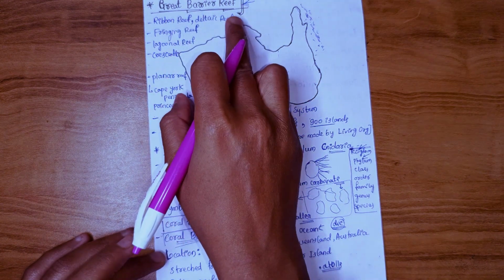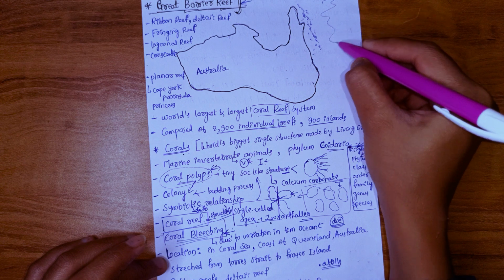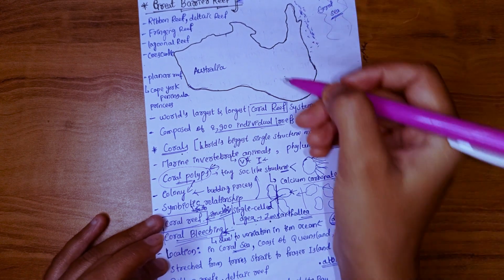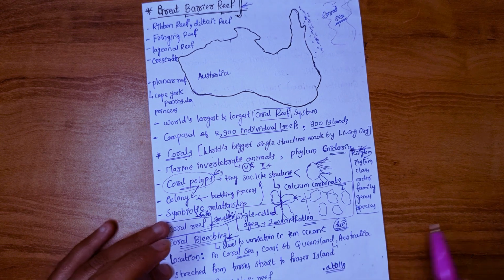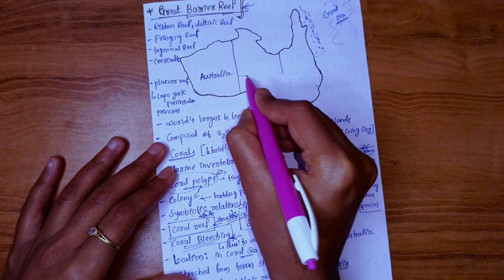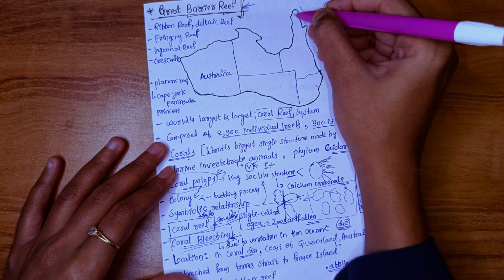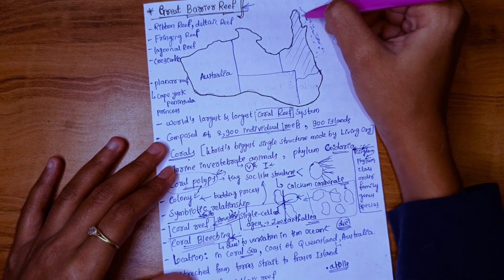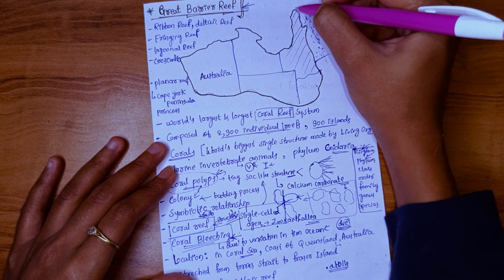Where Great Barrier Reef is located means it is located in Coral Sea, in Pacific Ocean. This is a Coral Sea, and on the coast of Queensland state of Australia. We will locate the states of Australia like this. These are the states, guys. This is the Queensland state of Australia. Coral reef is at the coast of Queensland state of Australia. Till here coral reef will come.